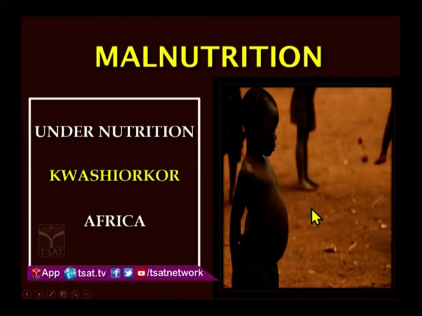The symptoms of kwashiorkor are: the belly is protruding, the liver is enlarged, and you can see his face and legs are swollen because of fluid accumulation. This condition is known as edema. Because of fluid accumulation in the face and legs, you can see the swollen condition, which is known as edema, and the skin will be scaly and the child will suffer from diarrhea. So these are all the symptoms of kwashiorkor.